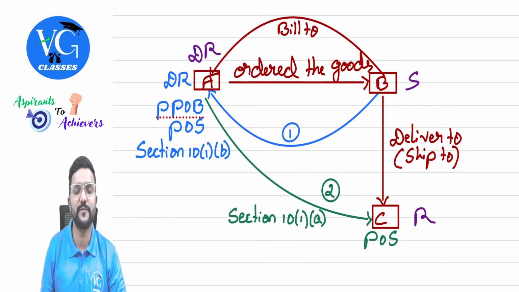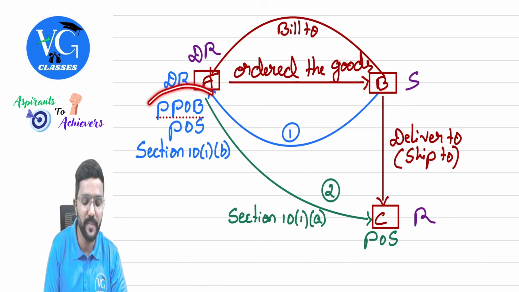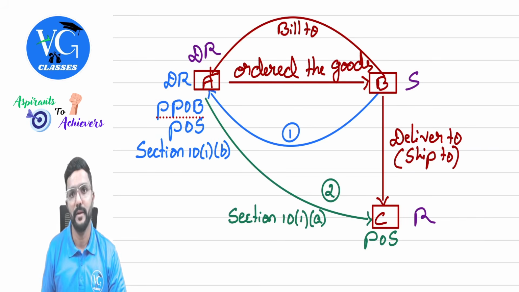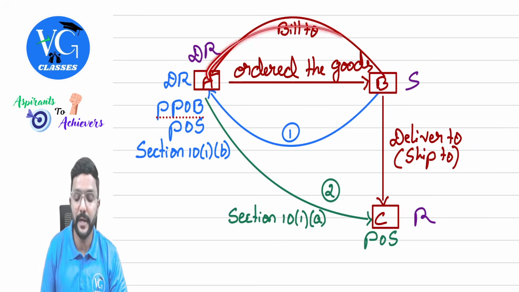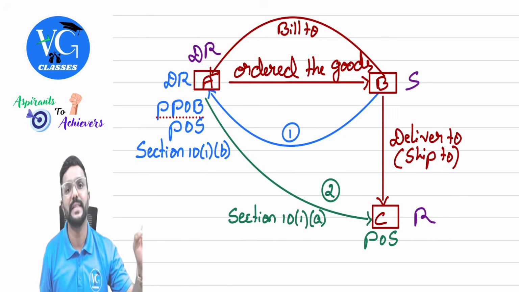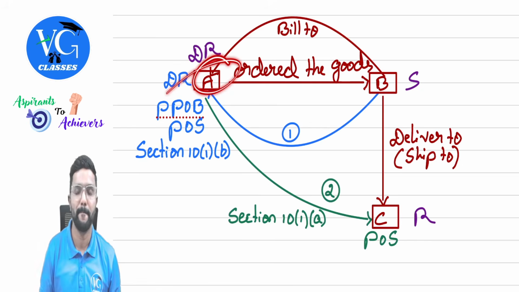And the place of supply provision is telling that the principal place of business of Mr. A is considered to be the place of supply. For the supply between whom? A and B. What is the place of supply? The principal place of business of the deemed recipient, who is A.